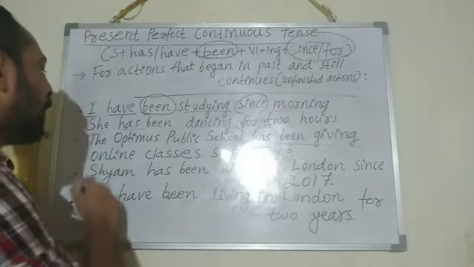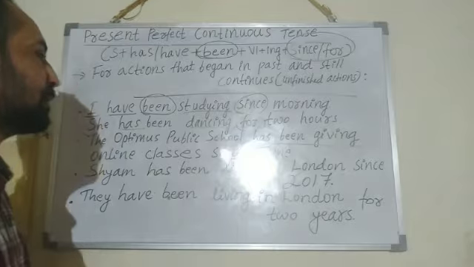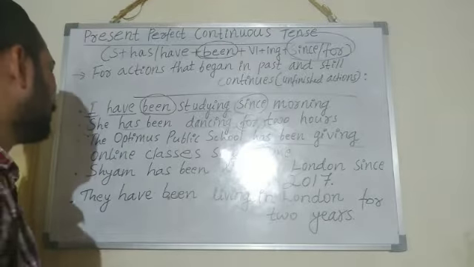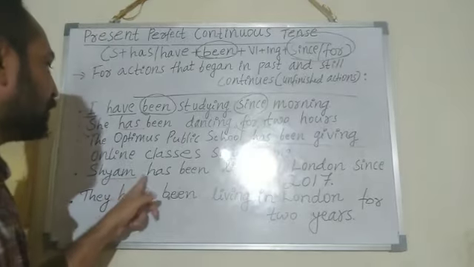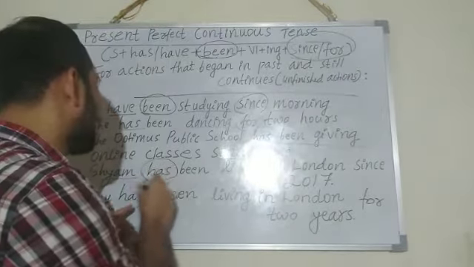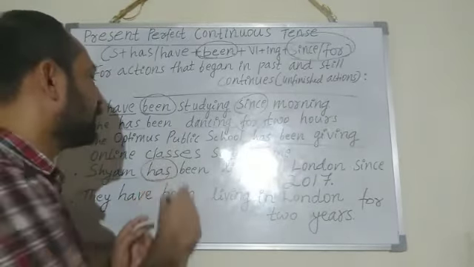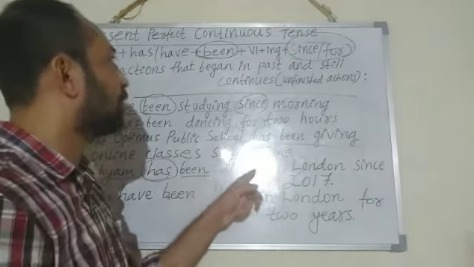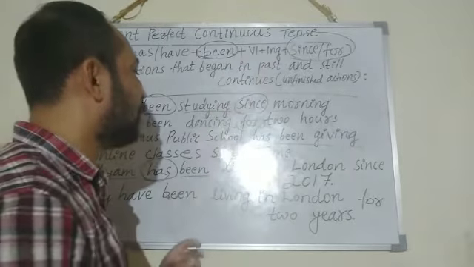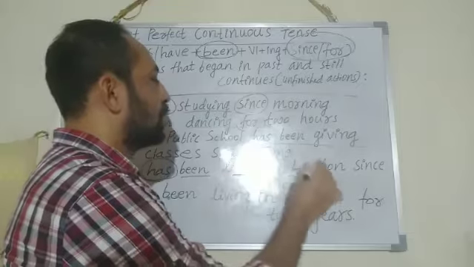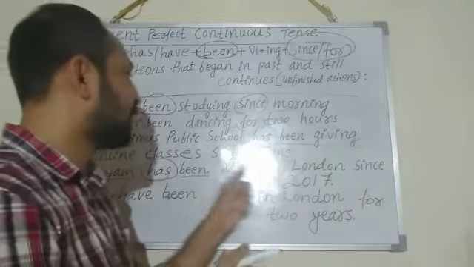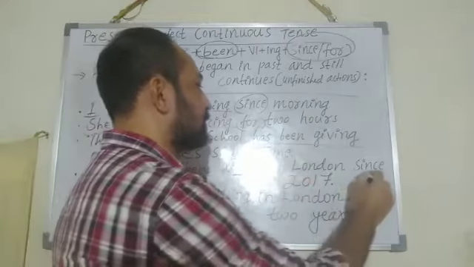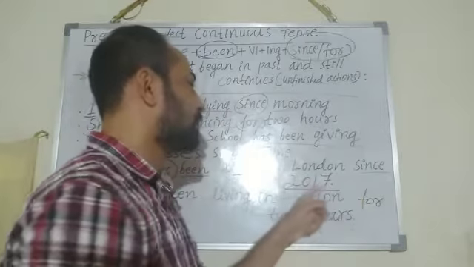Next, Shyam has been living in London since 2017. Shyam is the singular subject, so I have to choose has auxiliary verb, then been, then living, V1 plus ing form, then in London. Shyam has been living in London since 2017.